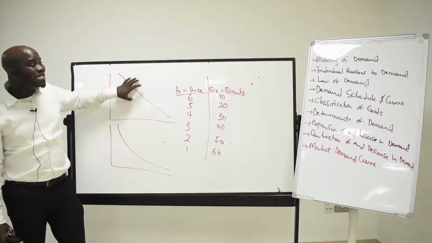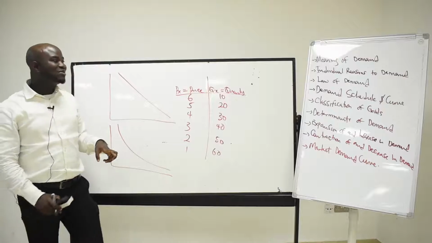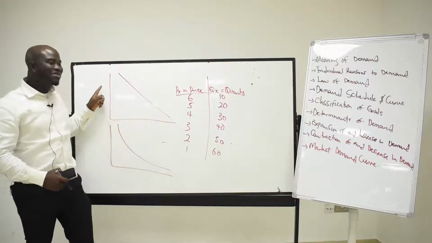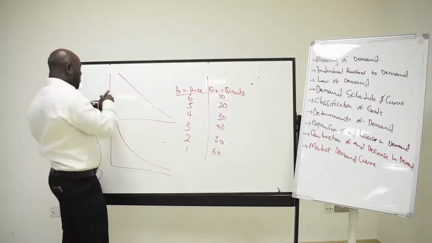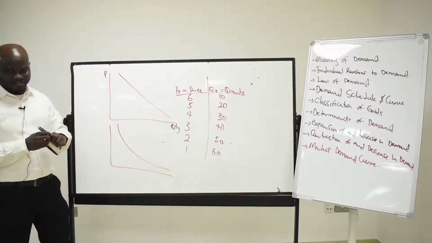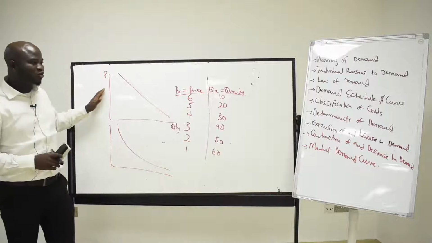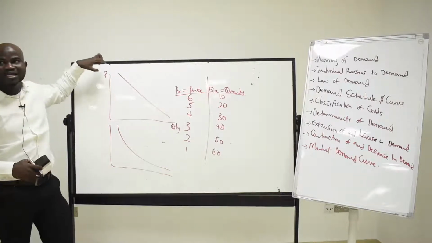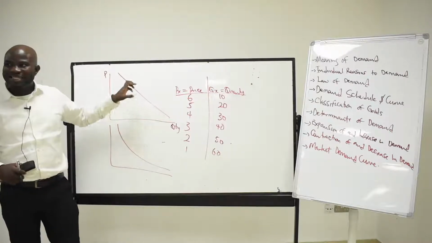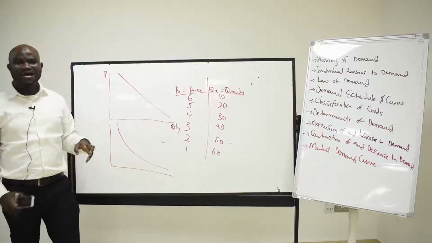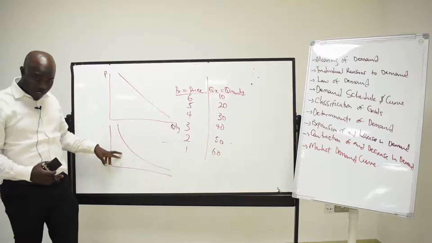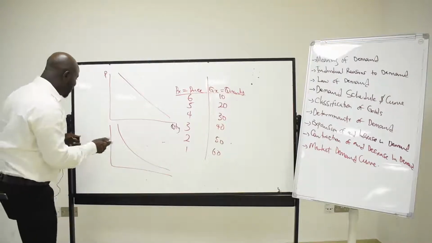When we have it to be linear like this, it means that the relationship between the price and quantity is perfect. That is, a 1% increase in price will bring about a 1% decrease in quantity demanded. The exact percentage increase in price will bring about the same percentage decrease in the quantity demanded. They have the same effect: 10%, 10%, 20%, 20%.